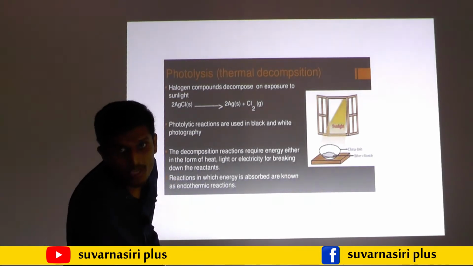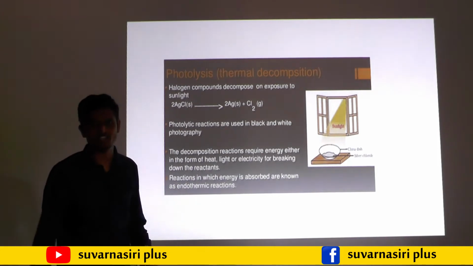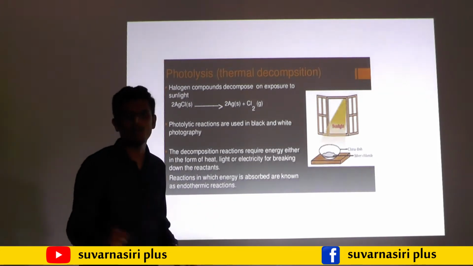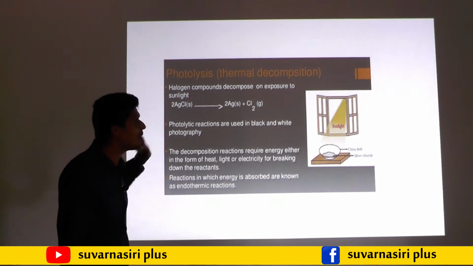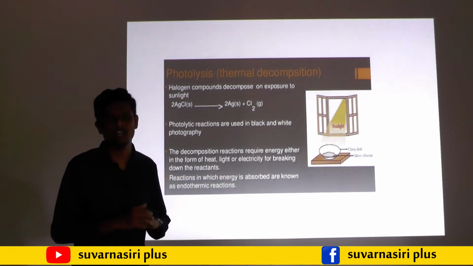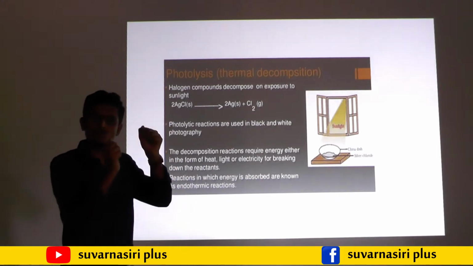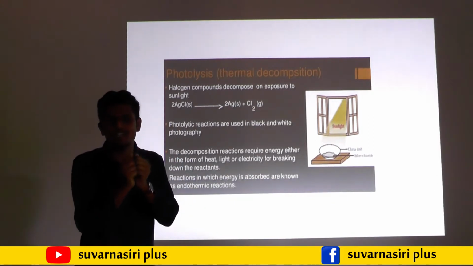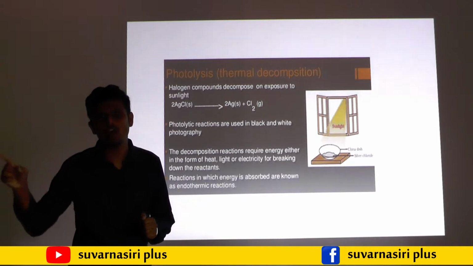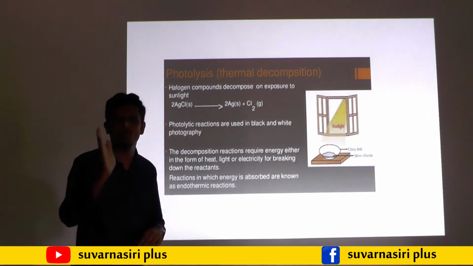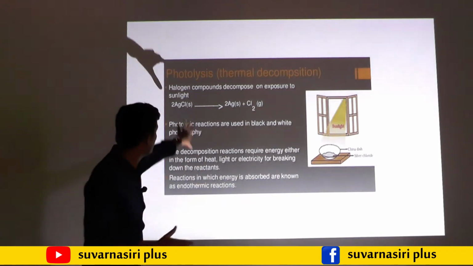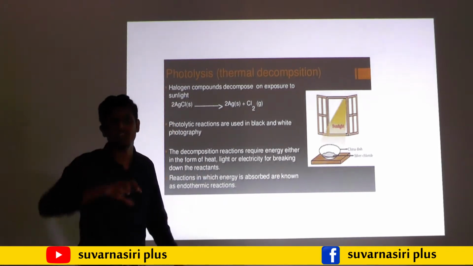So for the combination reaction, it is an exothermic reaction. Try to remember: combination reactions are exothermic, and decomposition reactions are endothermic. In a combination reaction, when two molecules or atoms combine, they form one product and release heat energy. But in decomposition, to break down that reactant molecule, it needs energy.